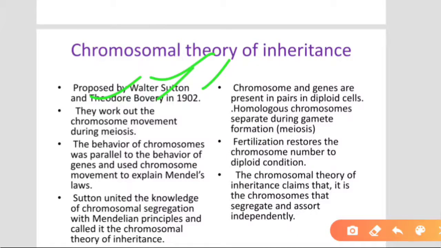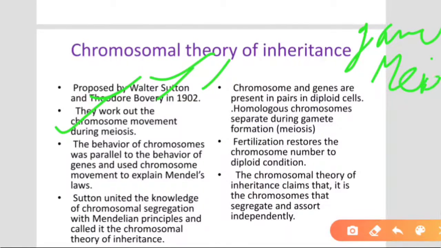They worked out the chromosome movement during meiosis. As you know, gametes are formed by meiosis, right? The behavior of chromosomes is parallel. You can see there are these homologous chromosomes. Their behavior is parallel to the behavior of genes, and they used chromosome movement to explain Mendel's law. Since chromosomes are parallel, genes are also parallel, and that's why they follow Mendel's law.